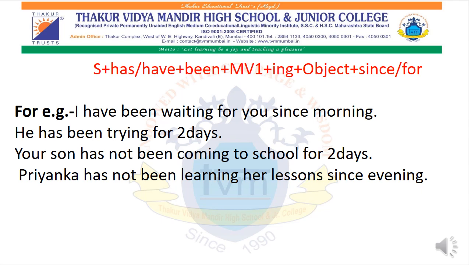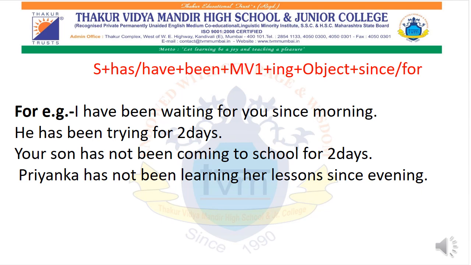So we have used the word since. The second sentence, he has been trying for 2 days. Now he, over here, he is a boy. It is talking about one person, and therefore we have used the helping word has been. Trying is the main verb first form plus ing, for 2 days. Did they give you a proper exact date saying 1st July 2020? No, and therefore we used the word for over here.